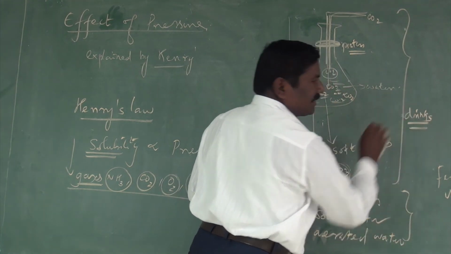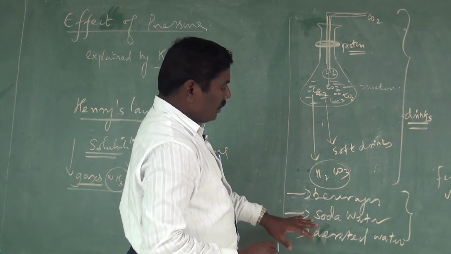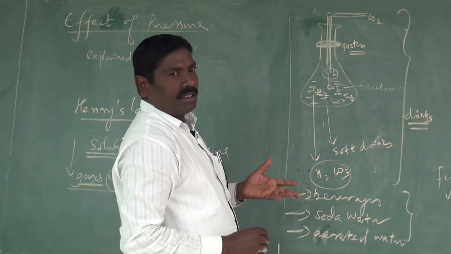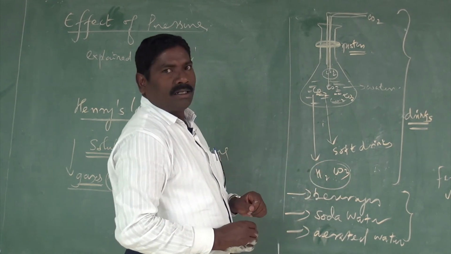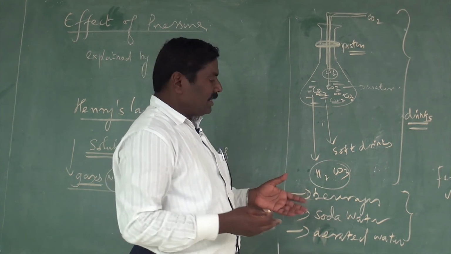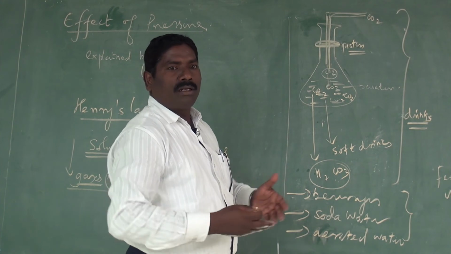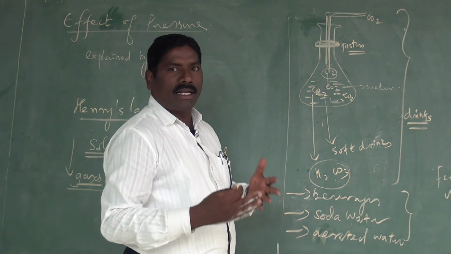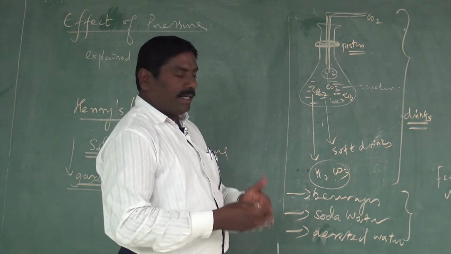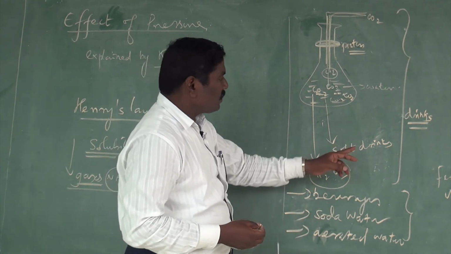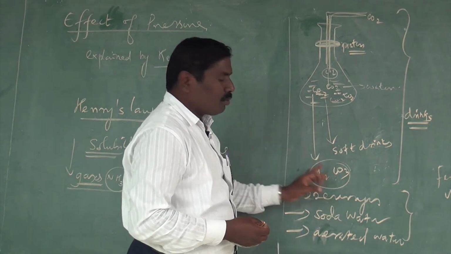These are all called soft drinks. This is soda water and this is aerated water, whatever contains carbonic acid. Like in the market, we can see 7-Up and Bovanta. 7-Up is one kind of soft drink which contains carbonic acid.